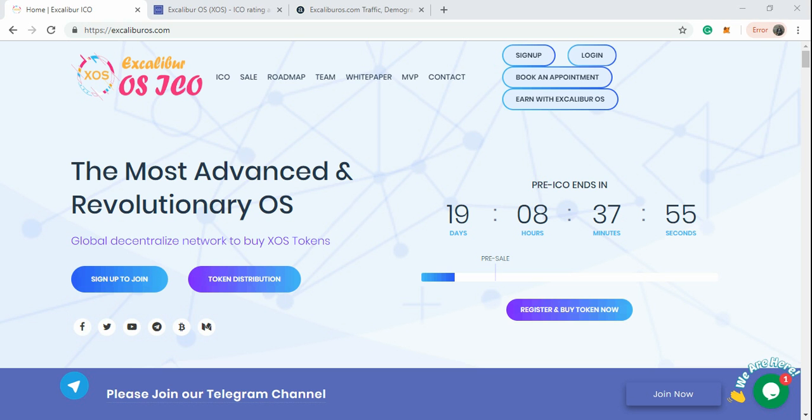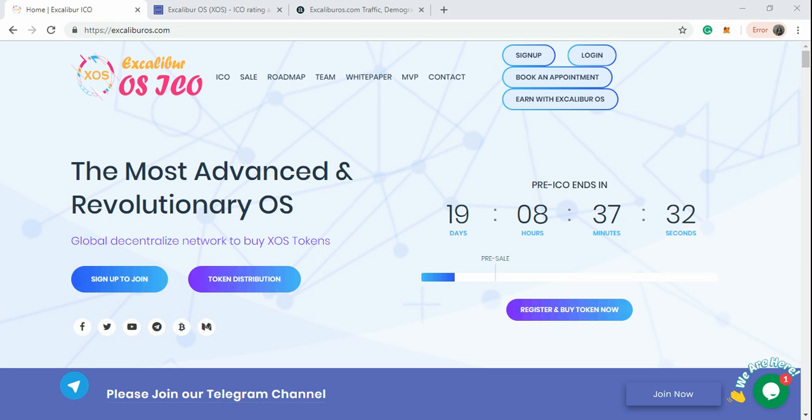Today I'll be reviewing the Excalibur operating system ICO. This ICO focuses on creating an all-different operating system, and you can earn by using the Excalibur operating system. Of course, you know there's the Apple operating system, there's Linux, Ubuntu, there's Windows. Excalibur will be a different operating system.